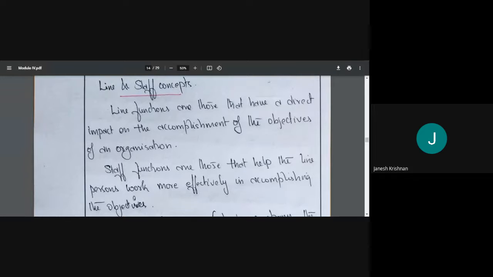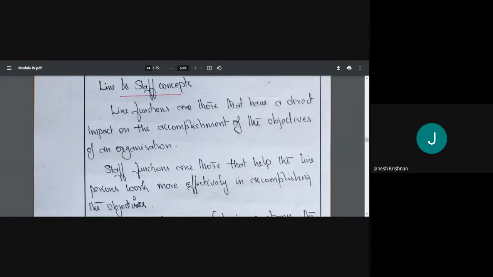So who is line, who is staff? Line functions are those that have a direct impact on the accomplishment of the objectives of an organization. They directly affect whether we meet our objective or not. And staff functions are those that help the line function work more effectively in accomplishing the objective.